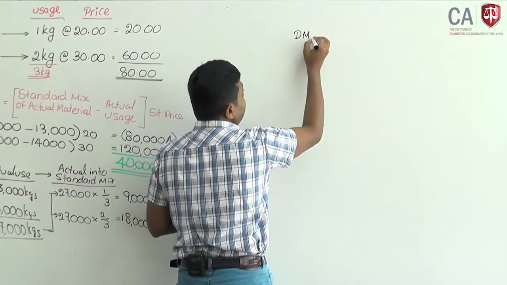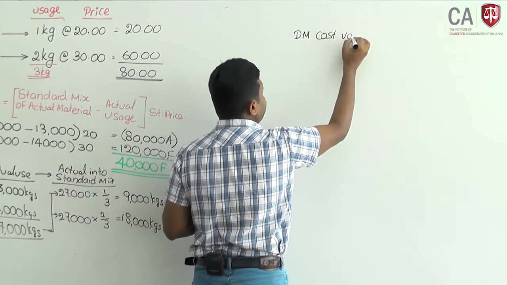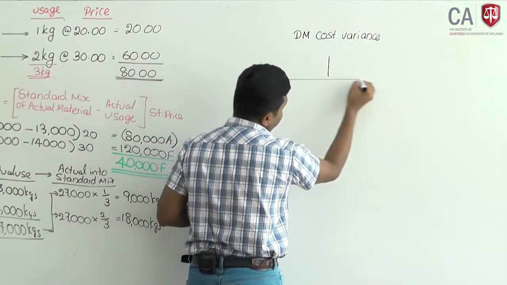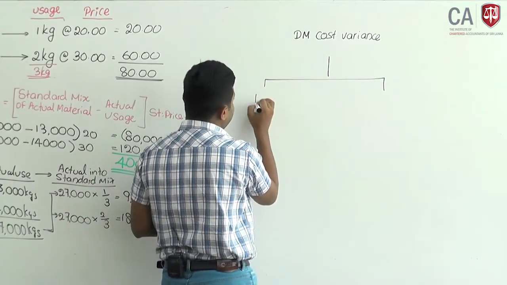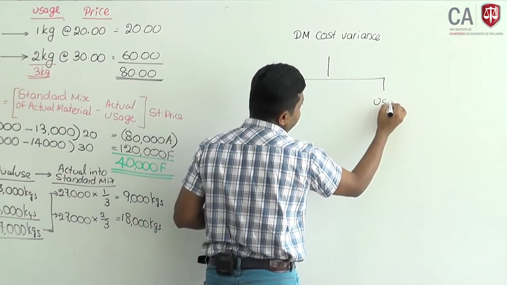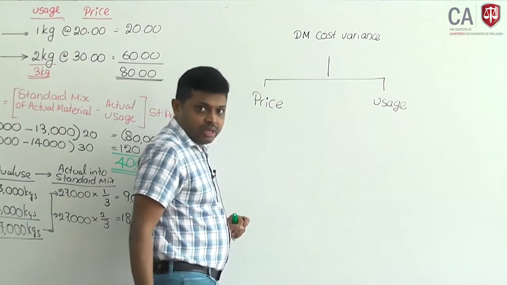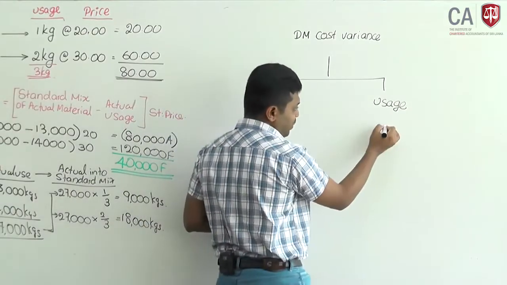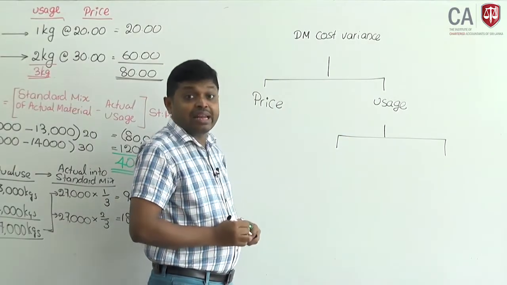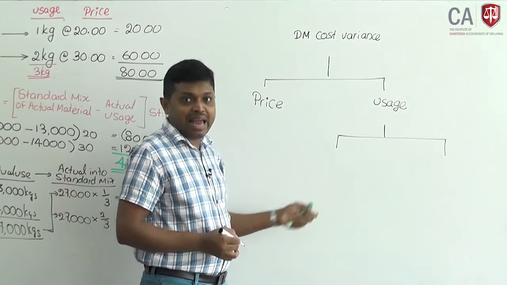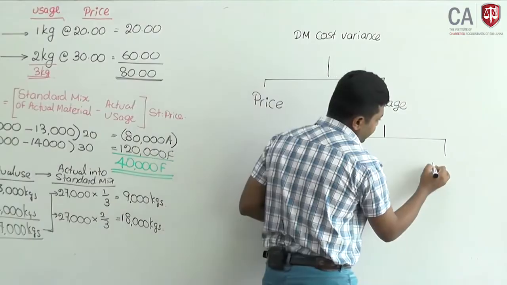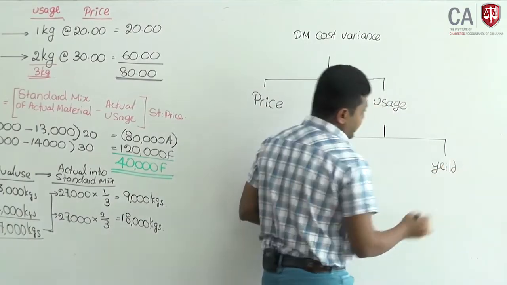Direct material cost variance divides into two: direct material price variance and direct material usage variance. Since we are using more than one type of material, this usage variance will be analyzed into material mix and material yield variance.